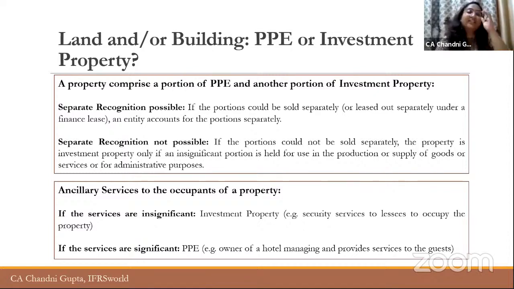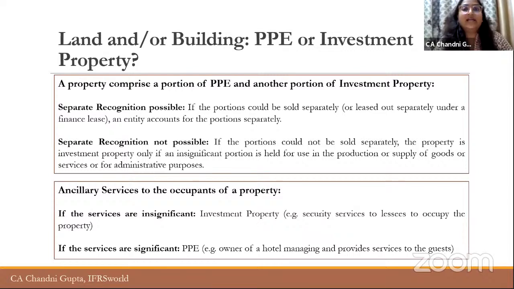Now, suppose Chandni Gupta has a building and she has given that building to other corporates for office purposes. When someone leases out an office building, it also provides some ancillary services, for example, common area maintenance services or security services, right? So Chandni Gupta is also providing some security services to the corporates in that office building. These security services and the common area maintenance services are a very insignificant portion when we compare them to the entire lease part, right?